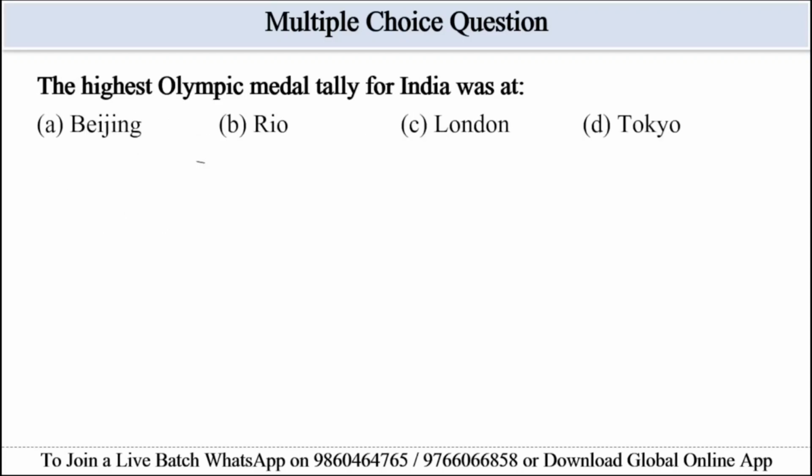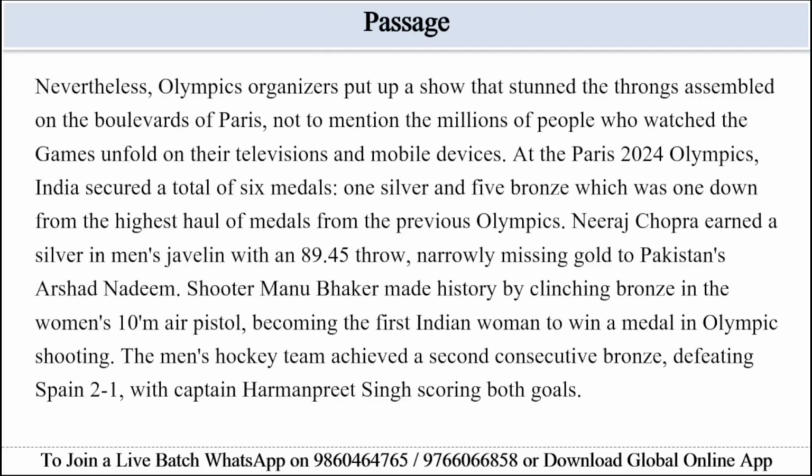The highest Olympic medal tally for India was at option A, Beijing, option B, Rio, option C, London, option D, Tokyo. So the question asks for the Olympic Games where India had its best-ever medal count. The final paragraph of this passage states that at the Paris 2024 Olympics, India secured a total of 6 medals, which was one down from the highest haul of medals from the previous Olympics. So option A, Beijing, is wrong. The previous Olympics to Paris 2024 was Tokyo 2020-21.